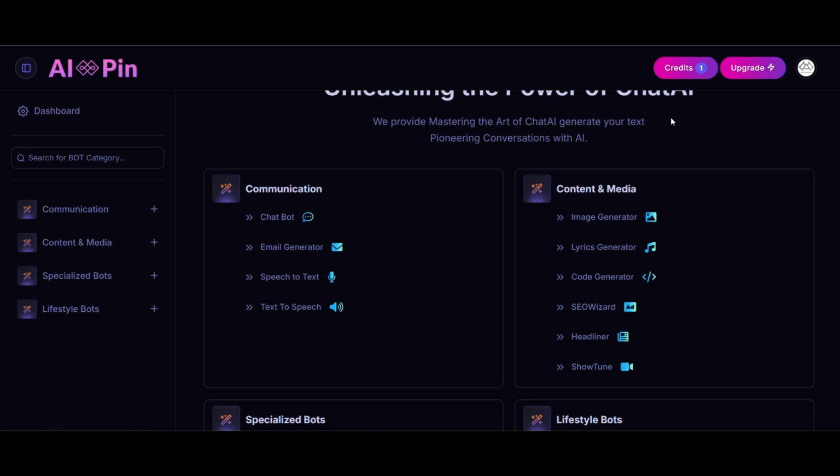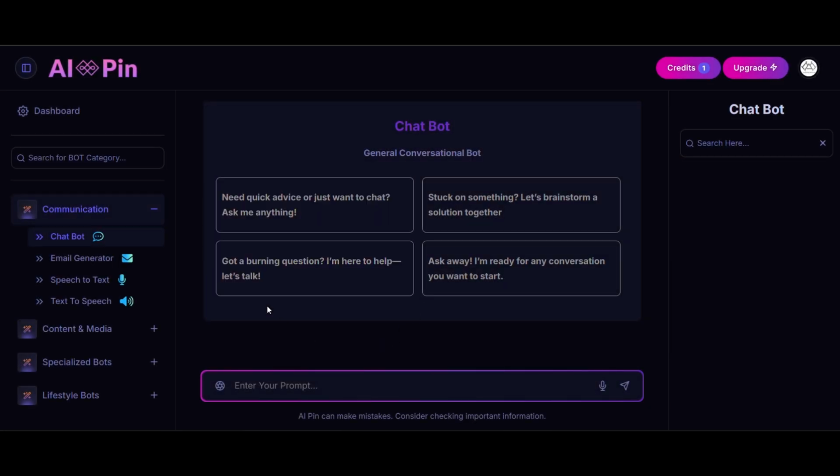When you get on the dashboard, after you log in and everything, you go on the chat bot. After you go on the chatbot, it gives you a couple of predetermined prompts that you can already use, just to give an idea of what the chatbot is.